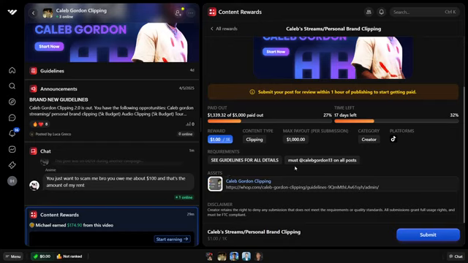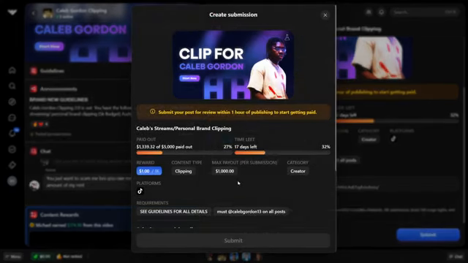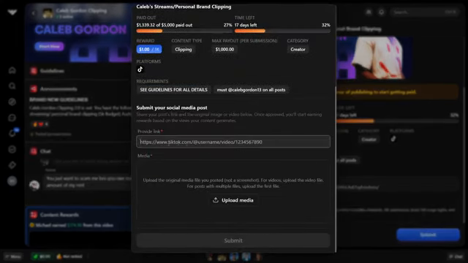Now, after you're ready, you can just start clipping for the person. So go ahead, find some content, start clipping, and then once you have your clips, you can click on submit over here, paste in your link, so your TikTok link for this instance, or it could be YouTube, Instagram, Twitter, whatever the campaign is for. You also have to upload the media, the official piece of content you created that you uploaded to the platform, because that's just how they operate.